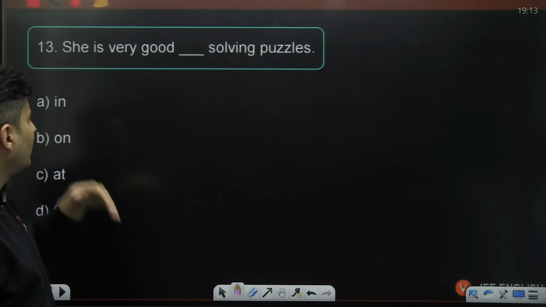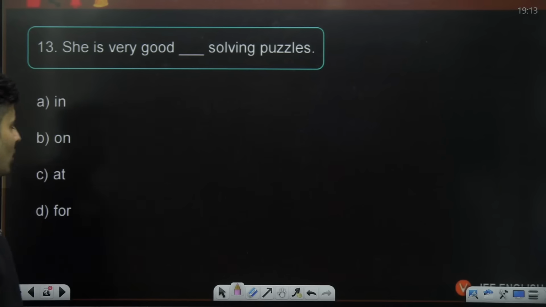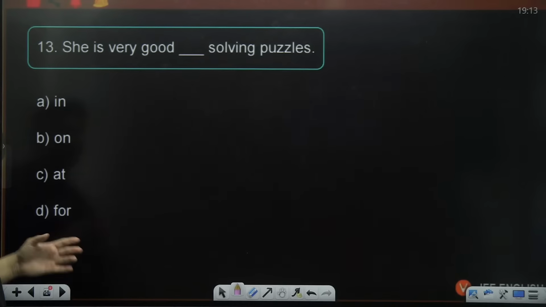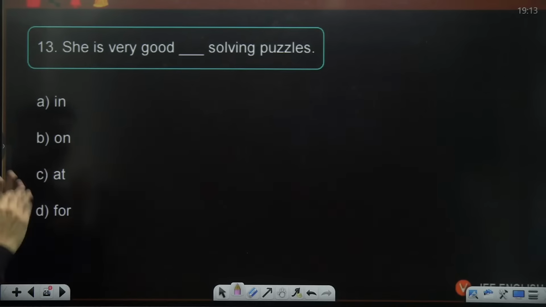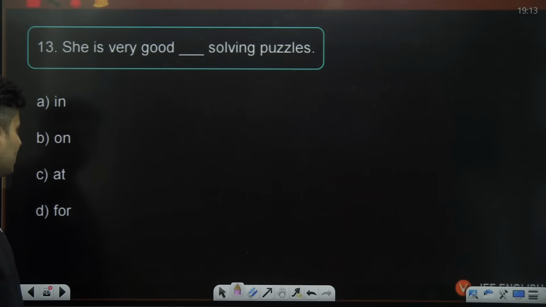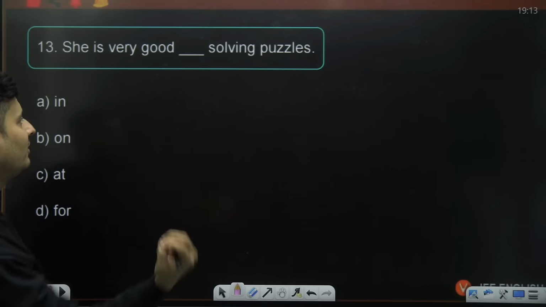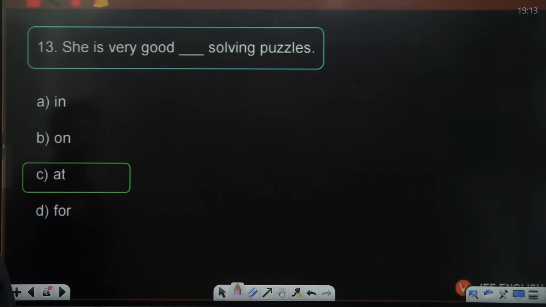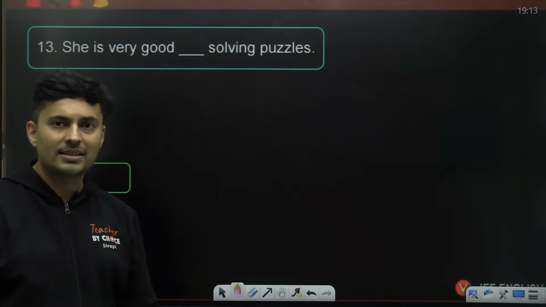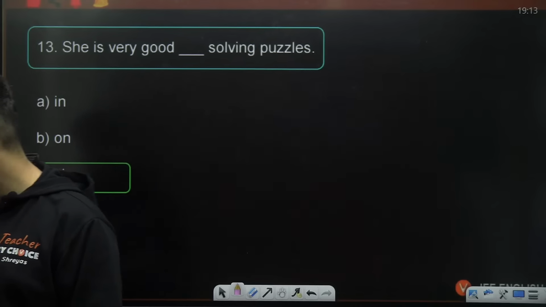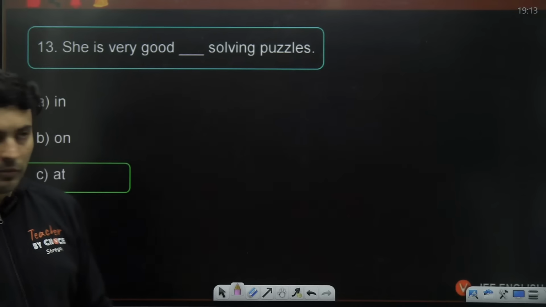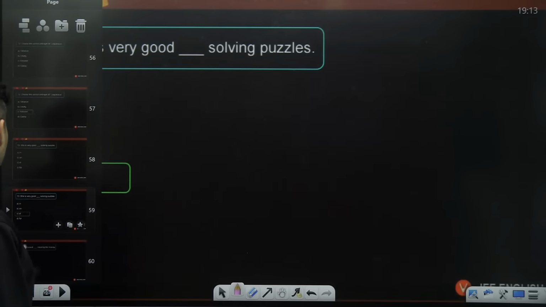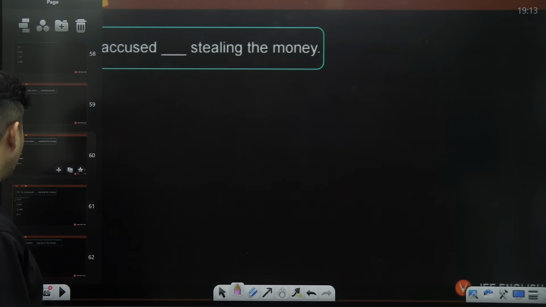She is very good dash solving puzzles. In solving puzzles, on solving puzzles, at solving puzzles, for solving puzzles. She's not solving for the puzzles, she's not solving on the puzzles, she's not solving in the puzzles, she's good at solving puzzles. Yes, at solving puzzles is the right answer, my dear warriors. Very good. Moving on to the next question on your screen.